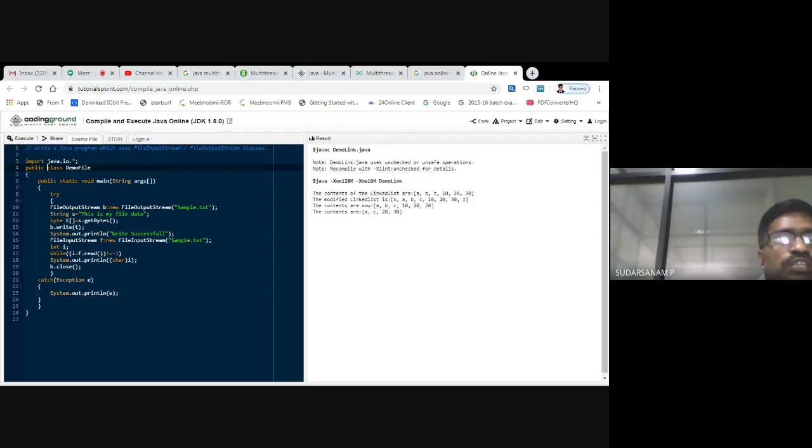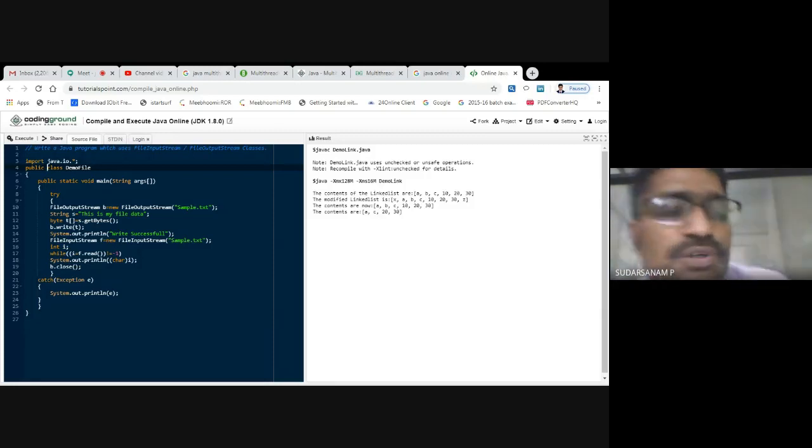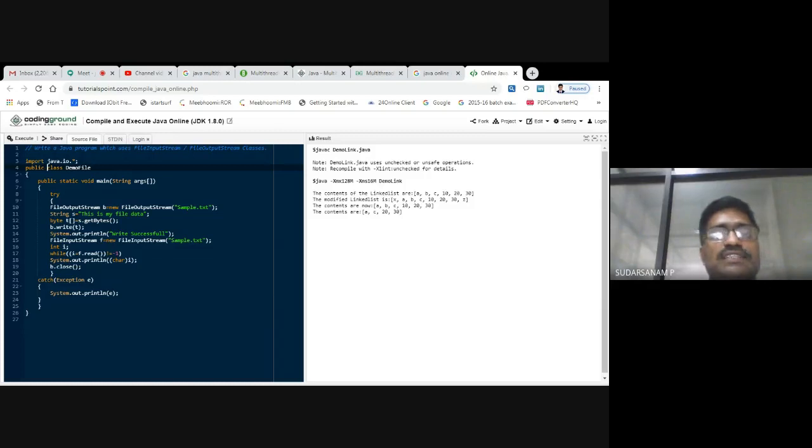Now how to do the process: FileInputStream f = new FileInputStream("sample.txt"), because you have stored the text in sample.txt. Now int i, that is nothing but the integer. While i = f.read() not equal to end of the file. EOF is what we write in C programming. Here I have written end of the file as -1. So till you get end of the file, this statement will be executing.